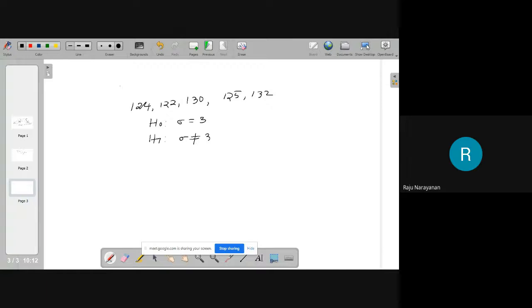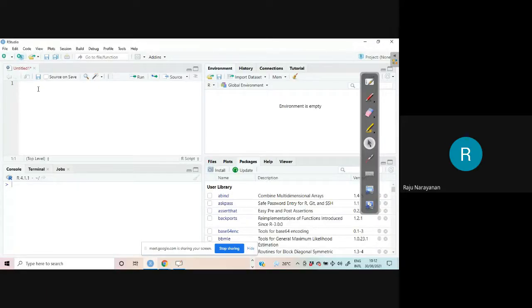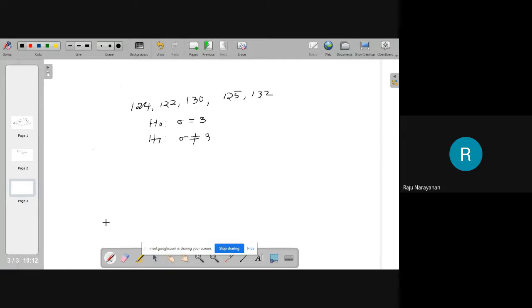Where is my RStudio? Yeah. Therefore, v means values, c brackets, 124, 122, 130, 125, and 132. How many observations are there? 5 observations are there.